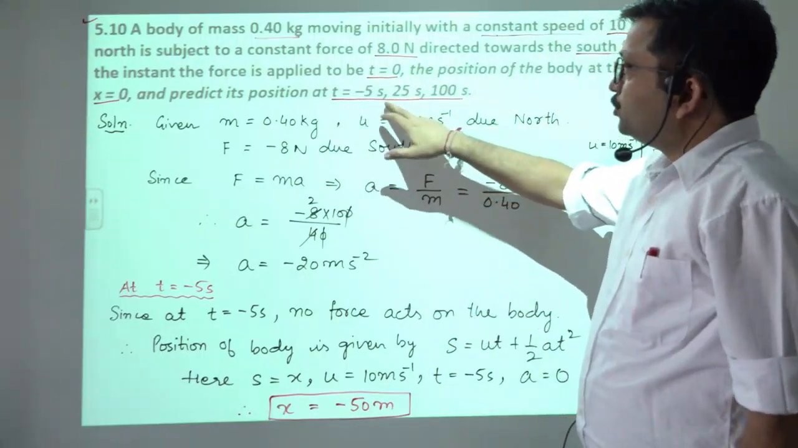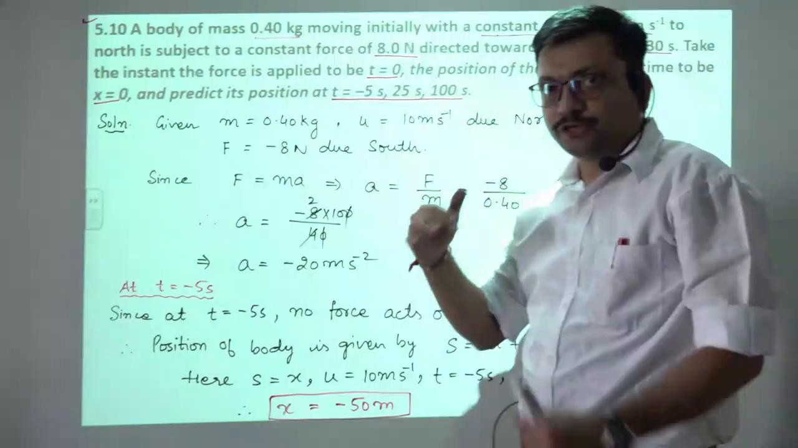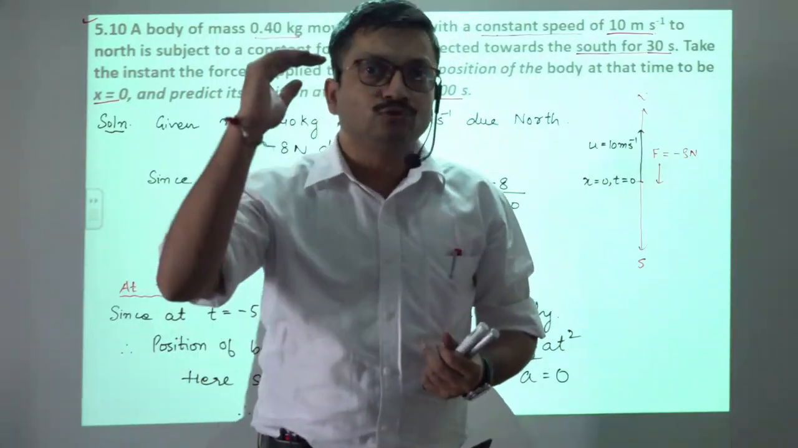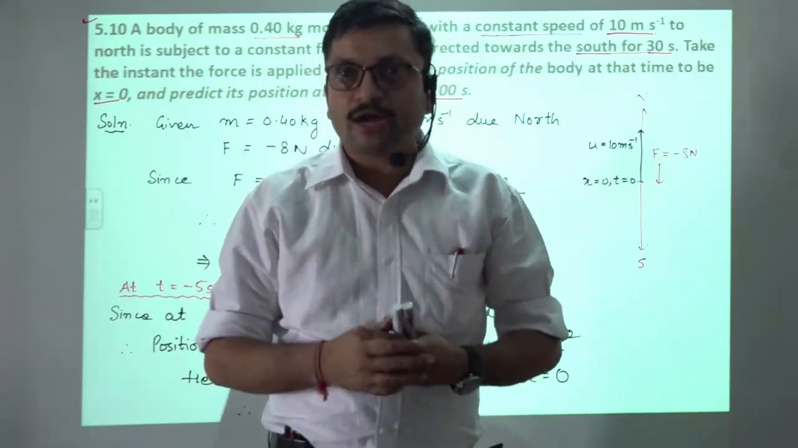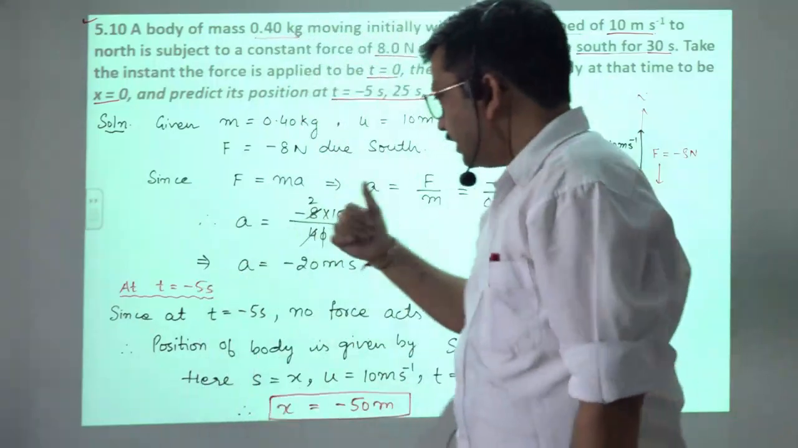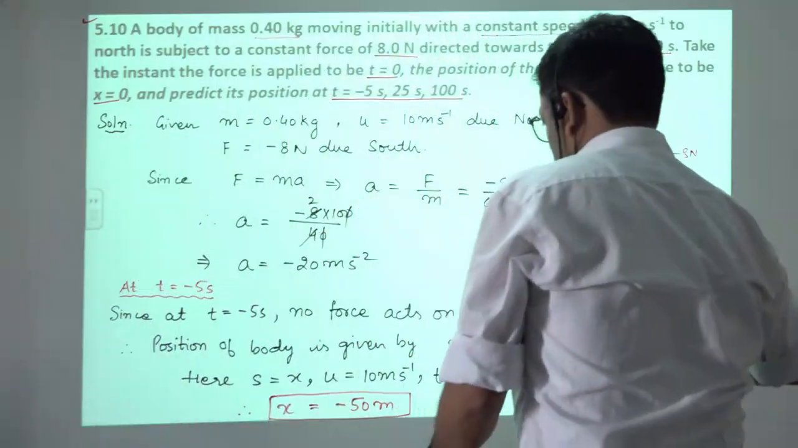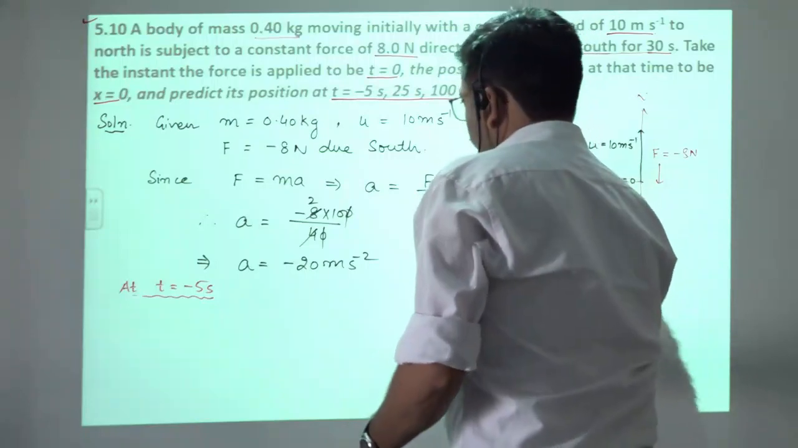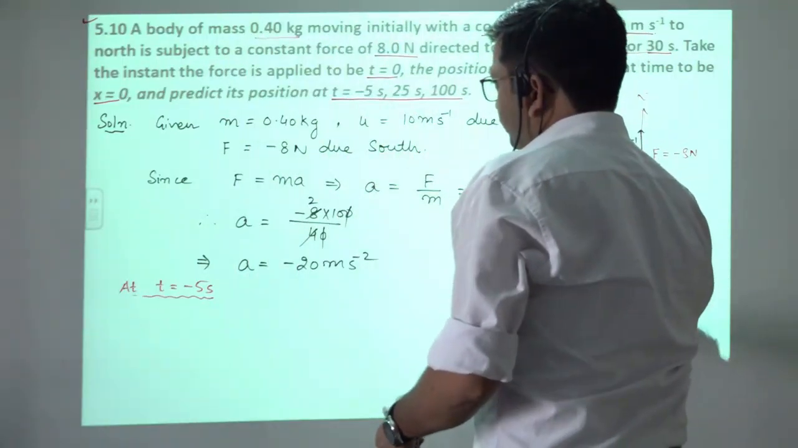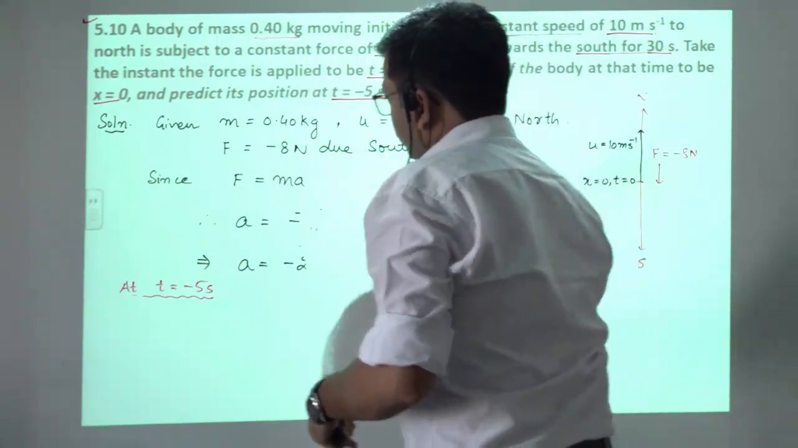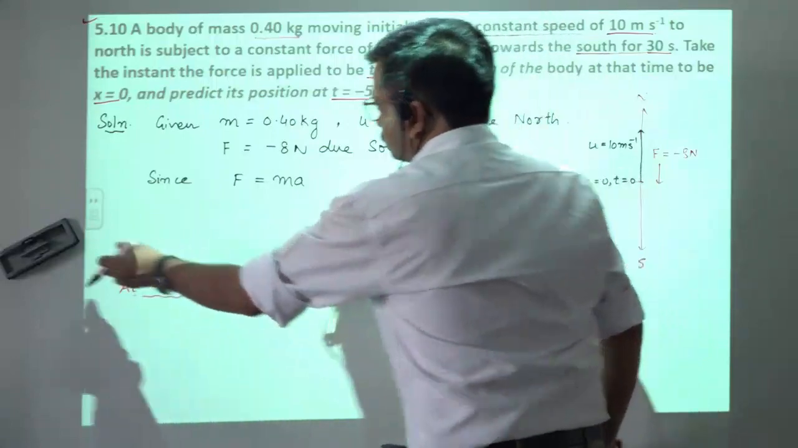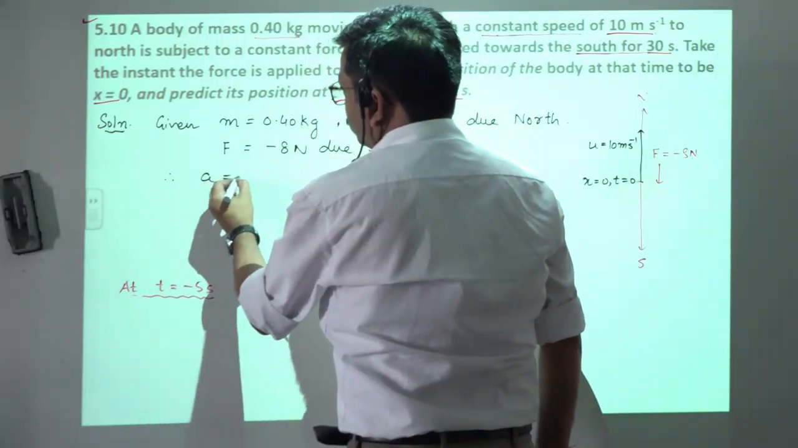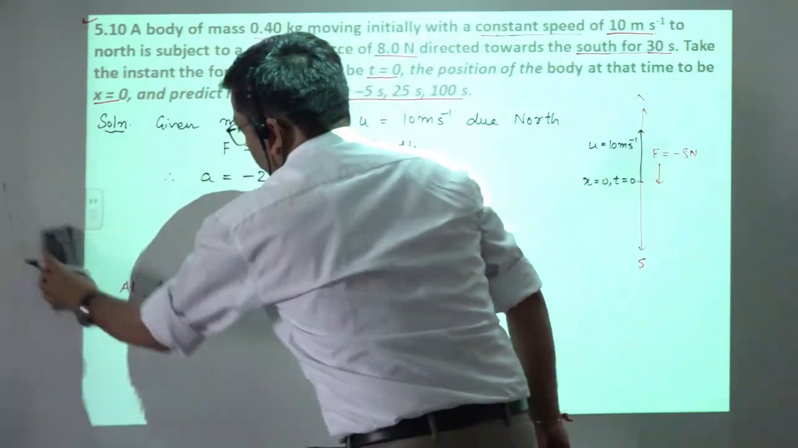Now what about the position at t equal to 25 second? So t equal to 25 second means the force is acting from t equal to 0 to t equal to 30 seconds, meaning at t equal to 25 second also the force is acting. OK, so let's calculate it. Here I am writing the value of the parameter a: a is equal to minus 20 meter per second square.